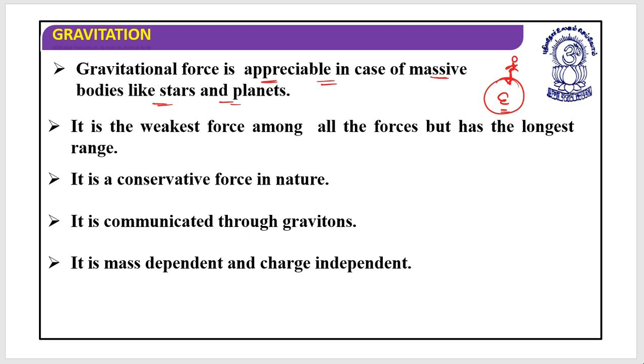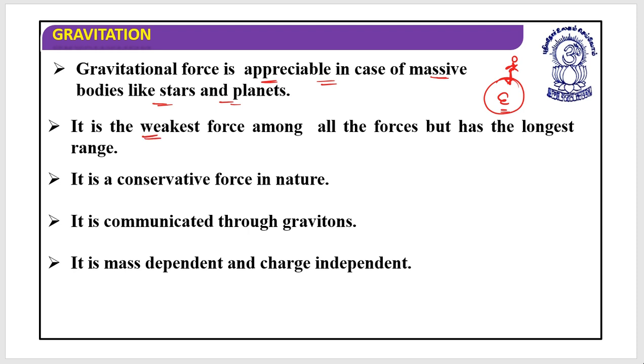Even we as humans apply a gravitational force on the earth, but we can be considered massless when compared with the earth. So our gravitational force is negligible, while the gravitational force applied by a massive body can create a massive effect. I hope this is clear.